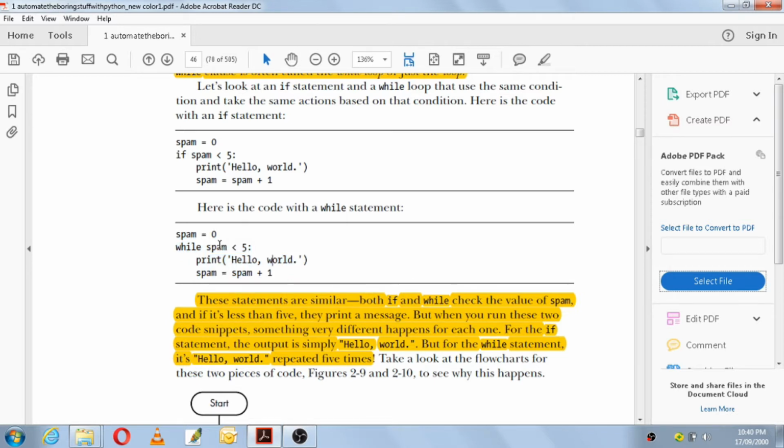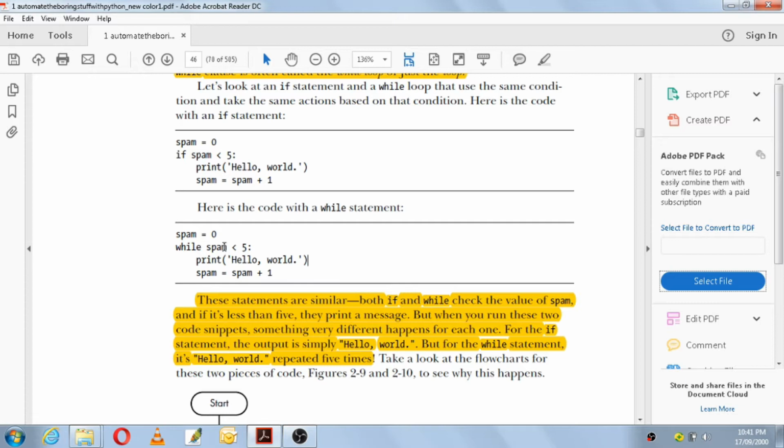You can see that here you are making use of the while keyword, and this is the condition followed by a colon, and the code below it is an indented block of code. That means here you have to leave a space. Immediately the cursor will leave a space, and this block of code is known as the while clause.